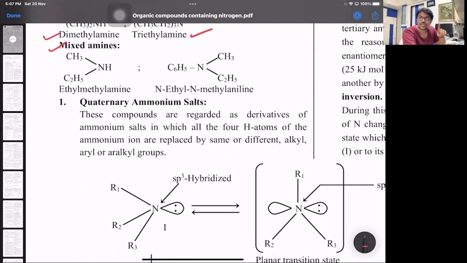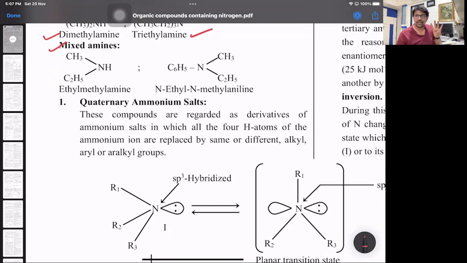Ammonium is NH4Cl, so 4 hydrogens. Replace all the 4 H, where 3 are covalently bonded, one is a coordinate covalent bond. So when all the 4 valencies are satisfied by similar or dissimilar alkyl or aryl groups, then that's what we call a QAS, quaternary ammonium salt, when nitrogen is quadricovalent,